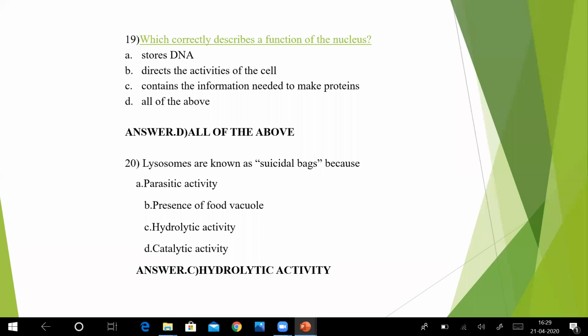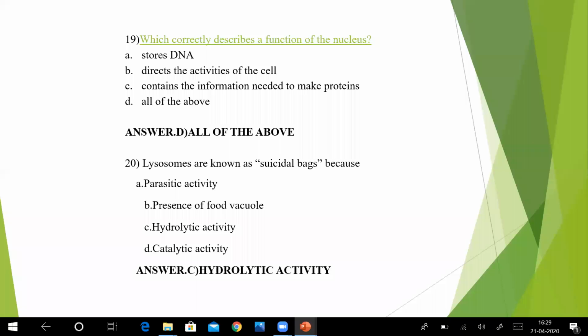Last multiple choice type question is, lysosomes are known as suicidal bags. Why? Because first, parasitic activity. Second, presence of food vacuole. Third, hydrolytic activity. And number four is catalytic activity. So lysosomes are not parasites, not related to food vacuole, not related to catalytic activity. Catalytic activity means to break down. Yes, it is related to breakdown, but here the activity is hydrolytic activity. It means dissolving something, not breaking something, okay.